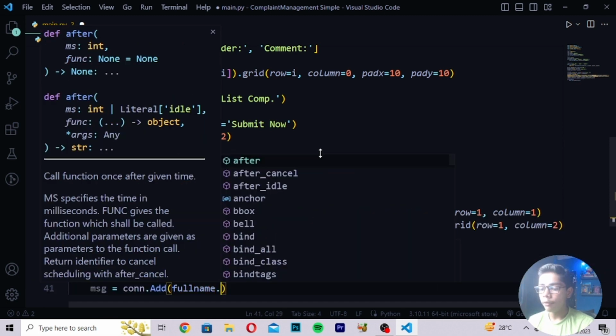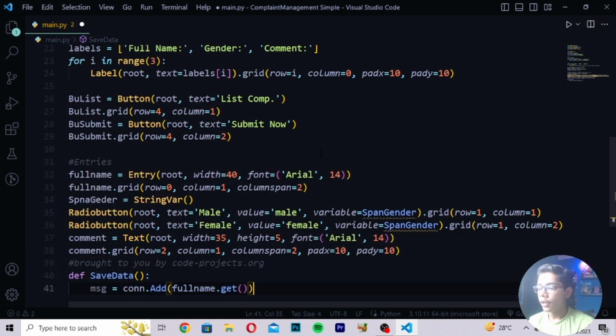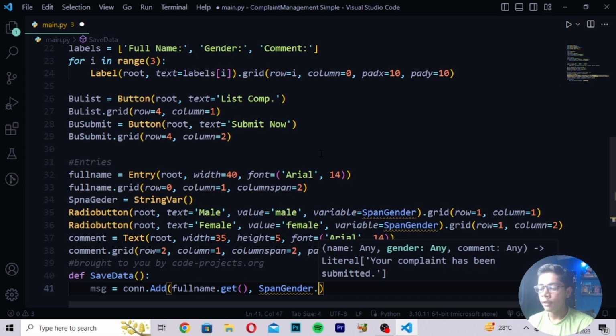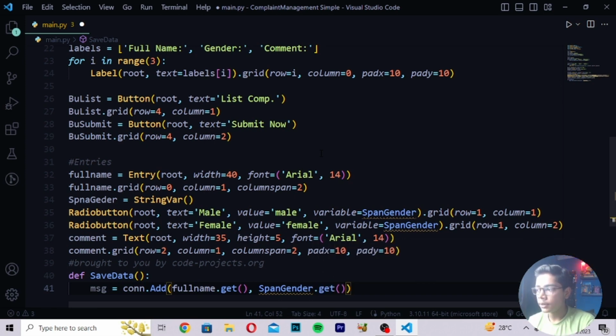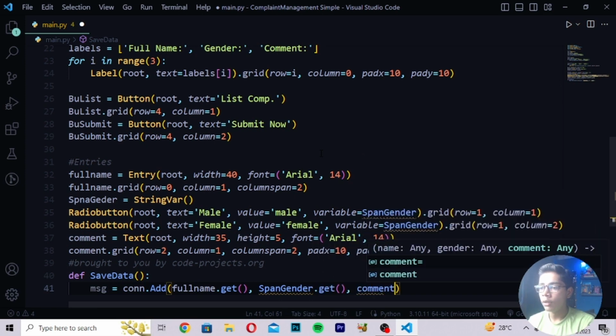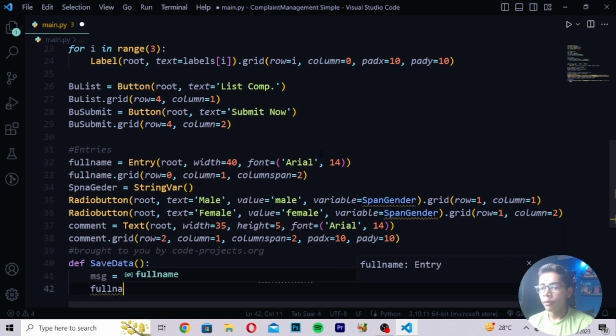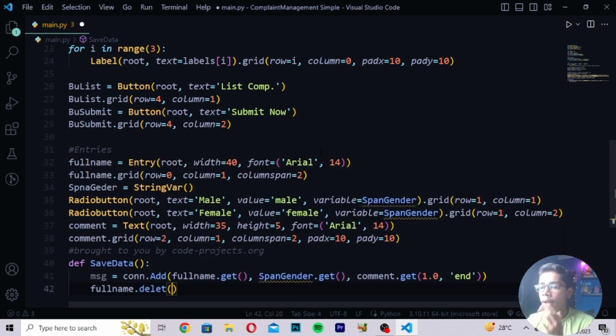Here I will be now writing full name dot get, and here I will be just writing a value which should be like span gender. So here I will be now writing dot get. Then you have to just now write here comment value, right here dot get value like this, and then I'll be writing 1.0 comma end. Then when you've written this, move down, right here full name dot delete, and then after writing this delete value, in this I will be writing 0 end. Now you can see we have written this.